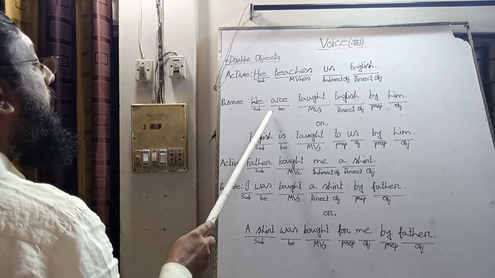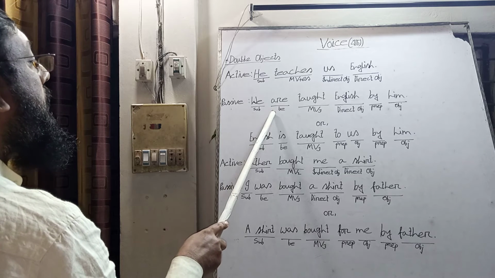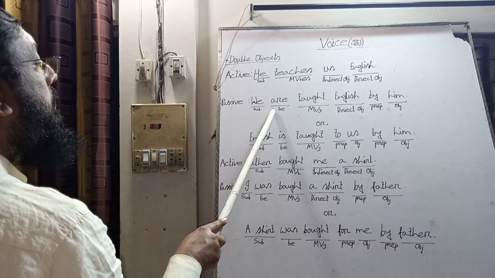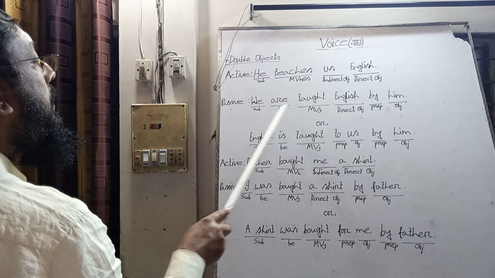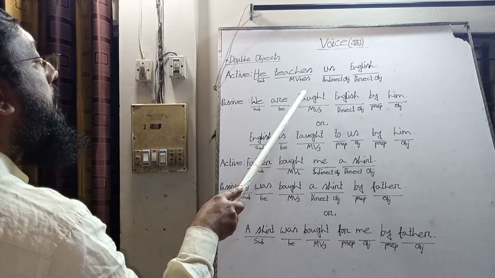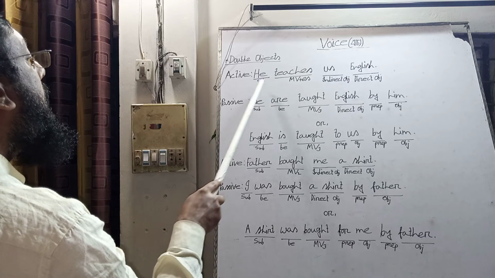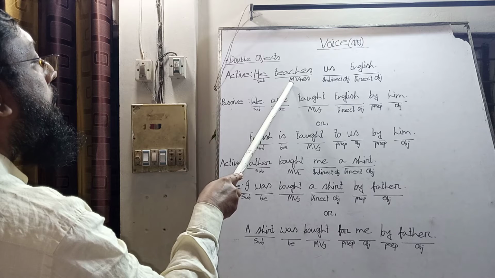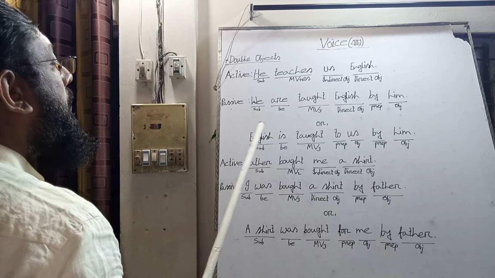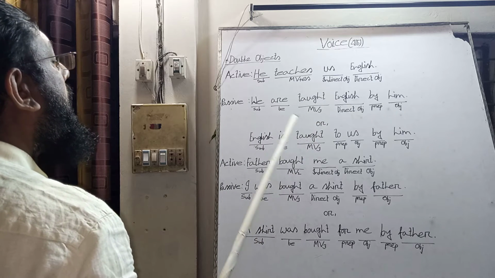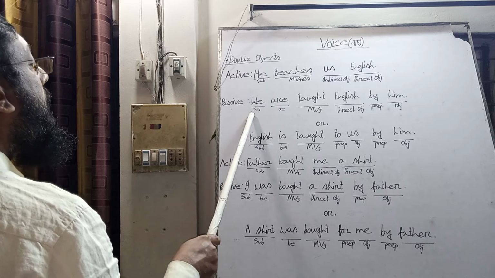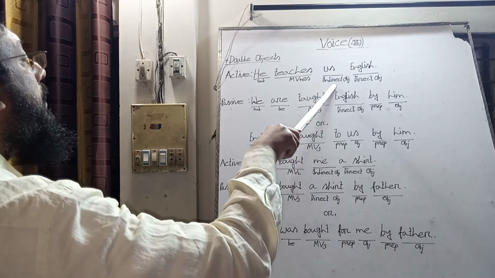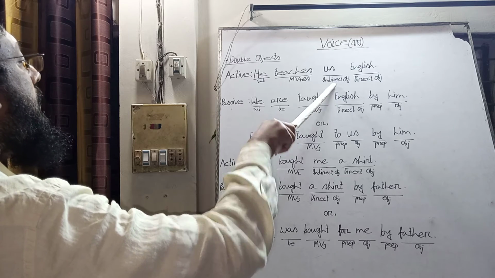And when we notice there are am, is, are, be verb or auxiliary verbs, that is present indefinite tense. So we take the present form of taught, I mean teach, and for he, third person singular, teach takes es. Then we use the subject as the object in the active voice.